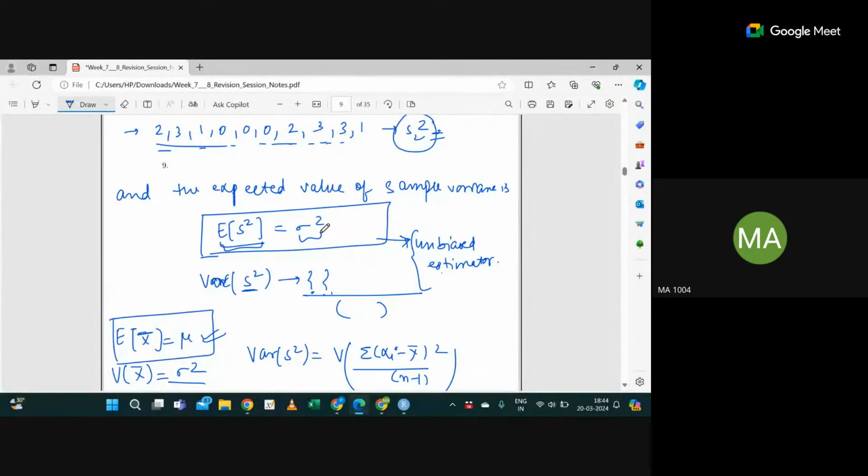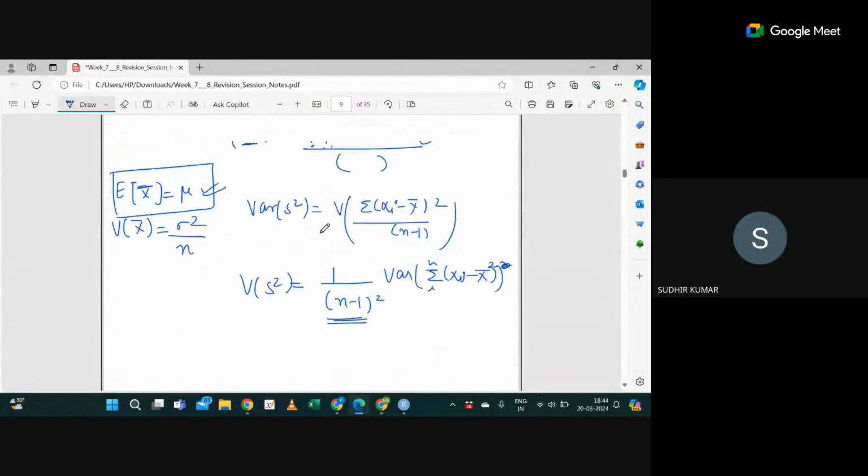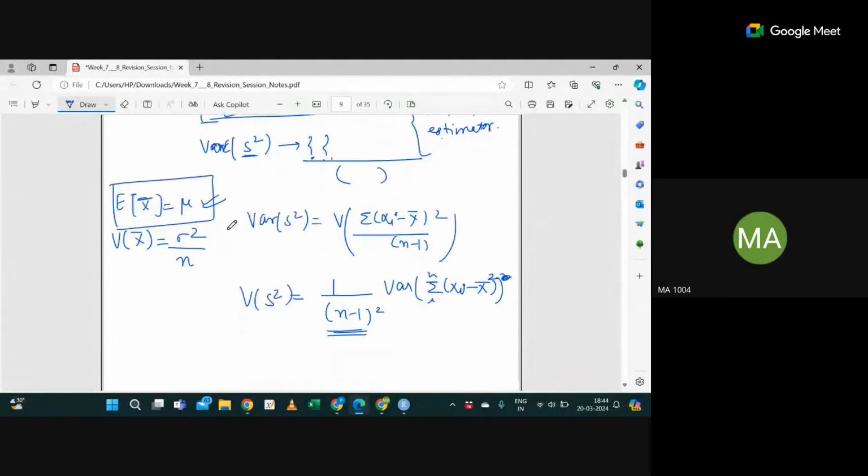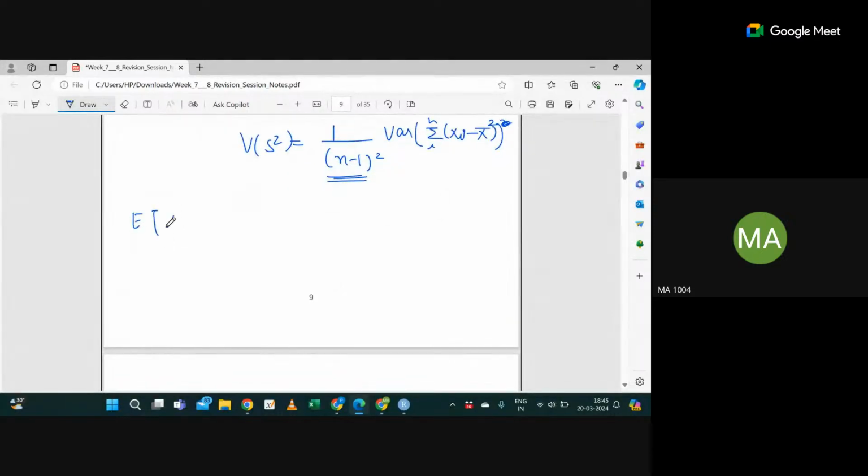Is this terminology fine? Yes or no? Sir, I could not hear your last statement. Okay. So here we got two things: expectation of x bar as mu, and expectation of s square as sigma square.